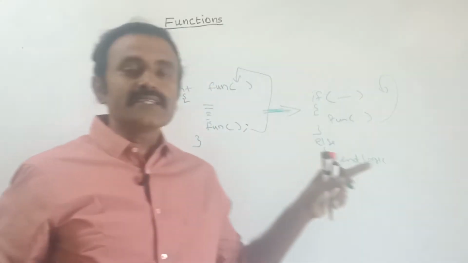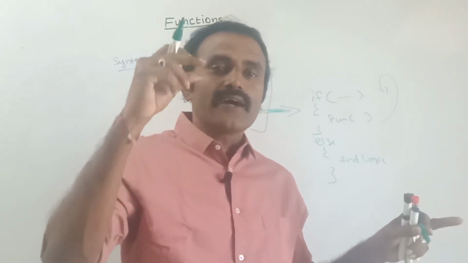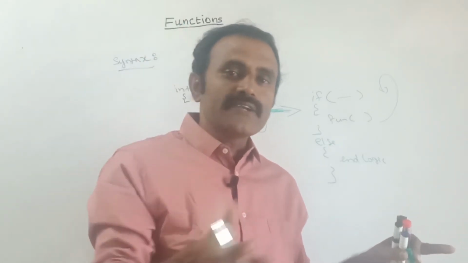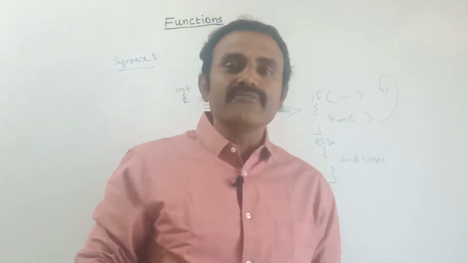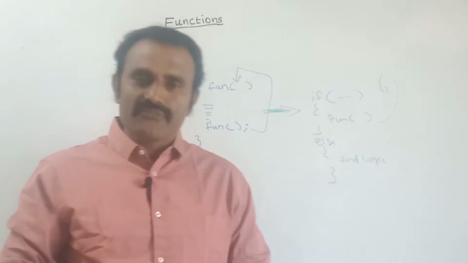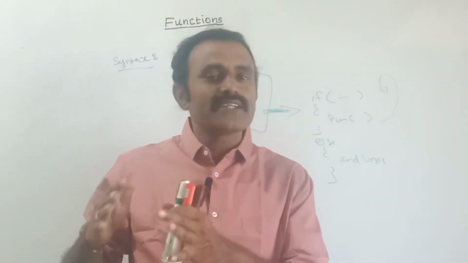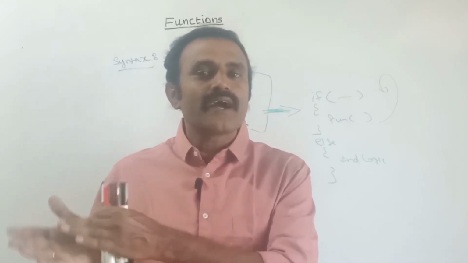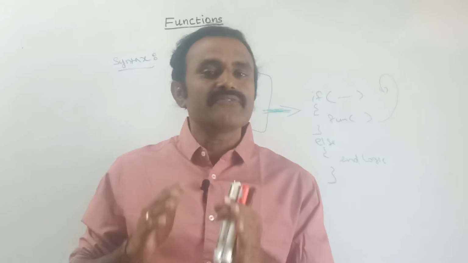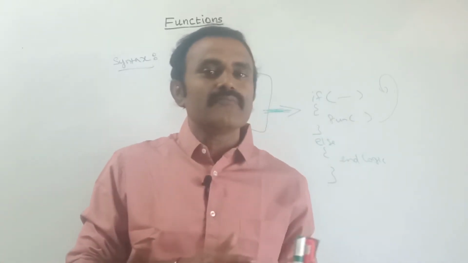When that condition is satisfied, at that time automatically the call will be terminated and the controller will come back. Each and every time when we call the function, after the function is executed and completed, the controller will automatically come back to where the function was called.